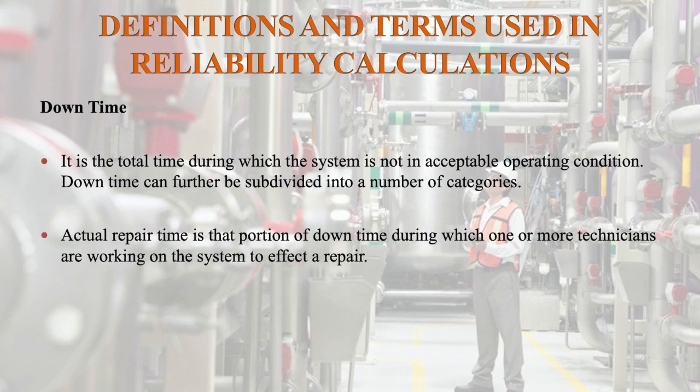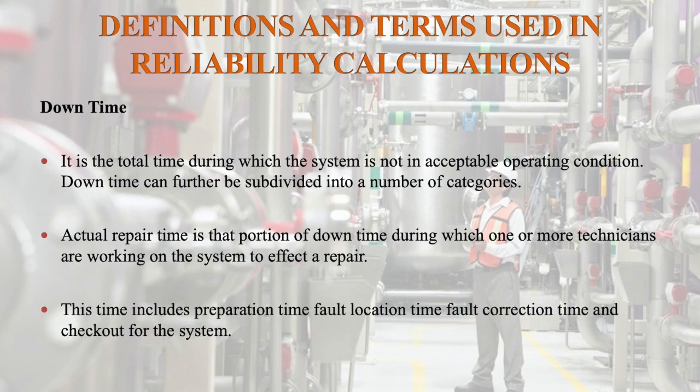Actual repair time is that portion of downtime during which one or more technicians are working on the system to effect a repair. This time includes preparation time, fault location time, fault correction time and checkout of the system.